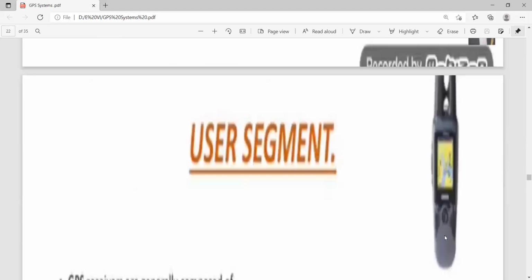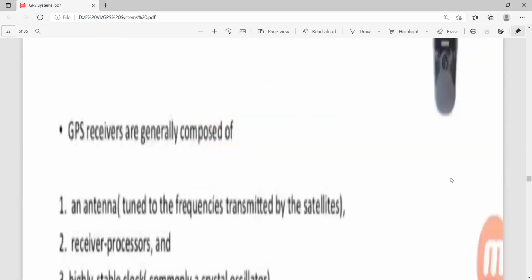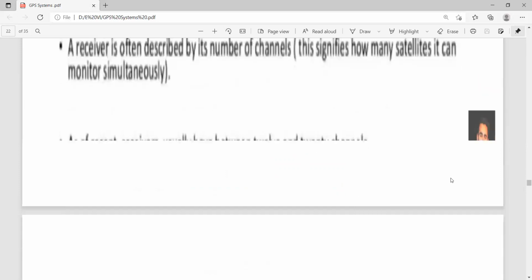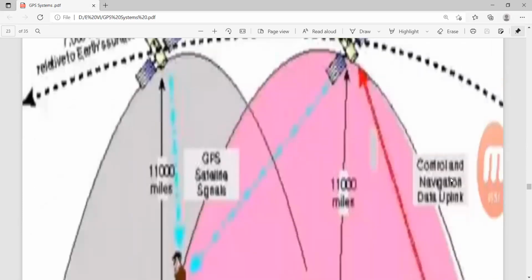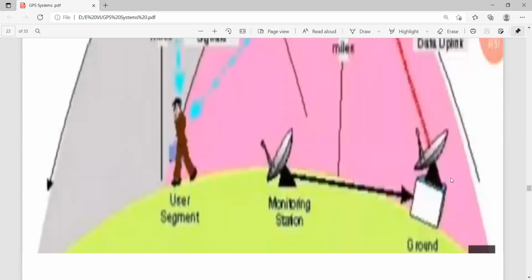So this is the user segment. Here is the position of the clusters. Here you have the user segment.